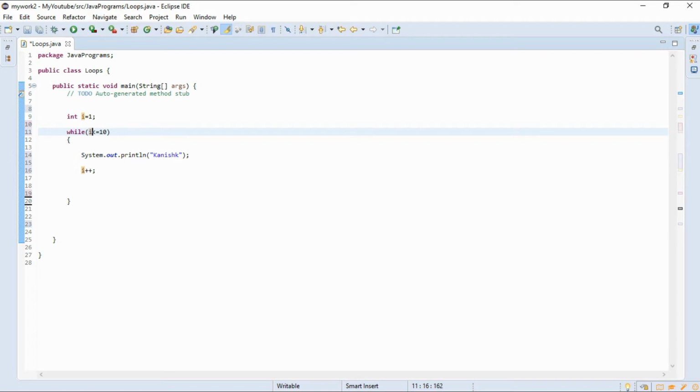After 10 it will print Kanishk, and i becomes 11. 11 less than or equal to 10 is false, therefore it comes out of the loop and the remaining code is executed.